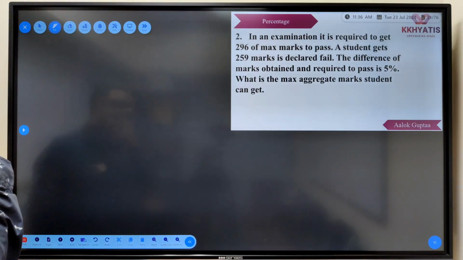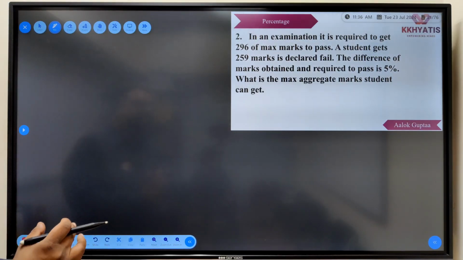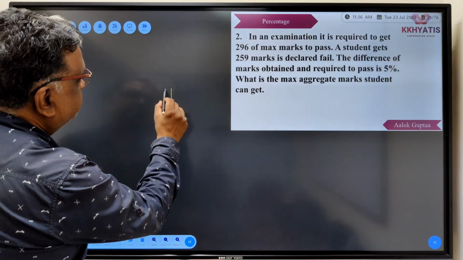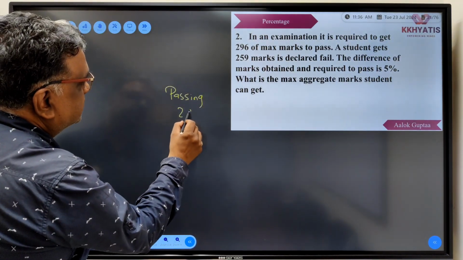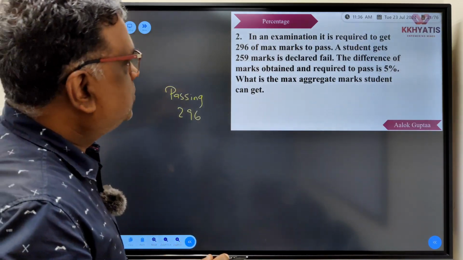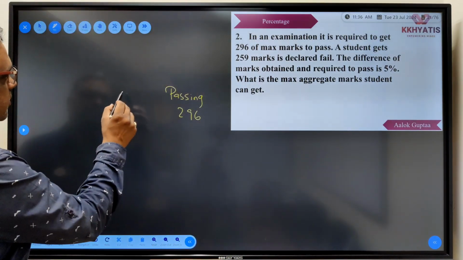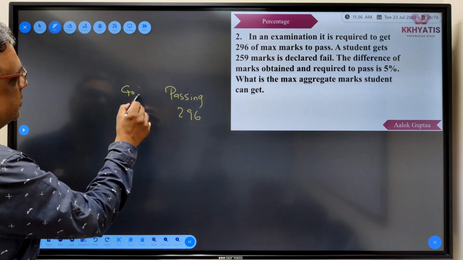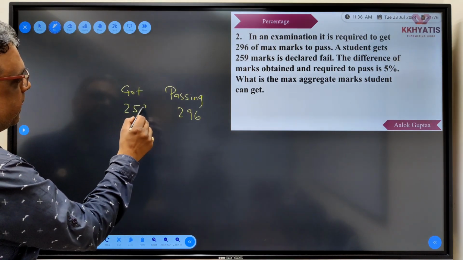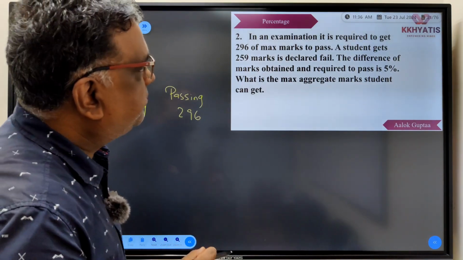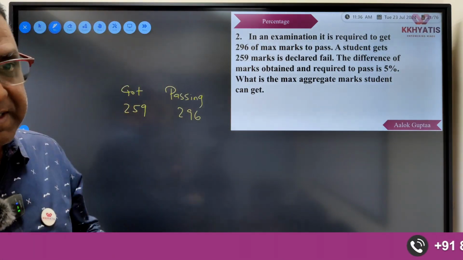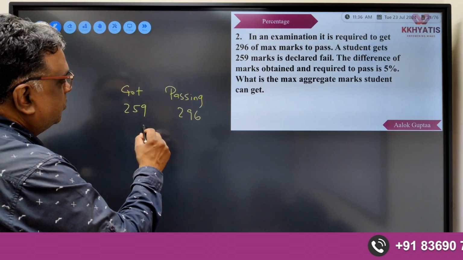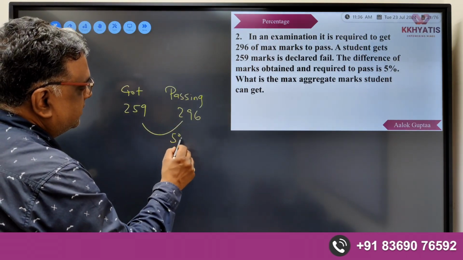In an examination, it is required to get 296 marks to pass. So passing marks are 296. A student gets 259 marks. So actually got is 259. And he is declared fail. The difference of marks obtained and required to pass is 5%, which means the difference between these two is 5%.